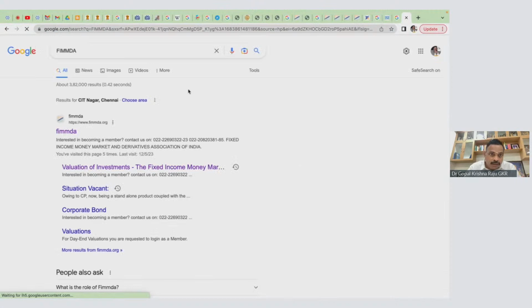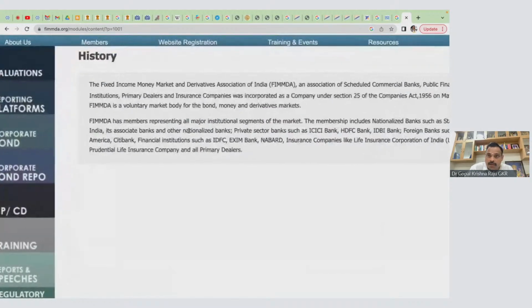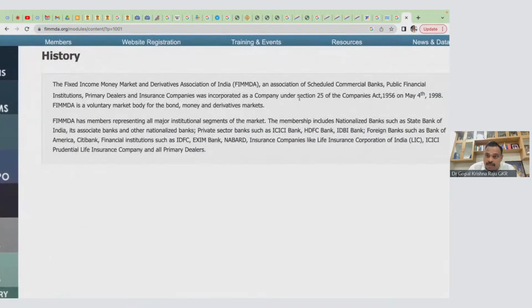So FIMDA, this is FIMDA. This is the history of FIMDA. Very, very important, look at this. This is a Section 25 company. It was incorporated in 1998. It is a voluntary market body for bond, money and derivatives.